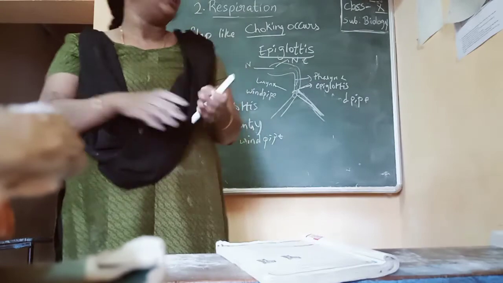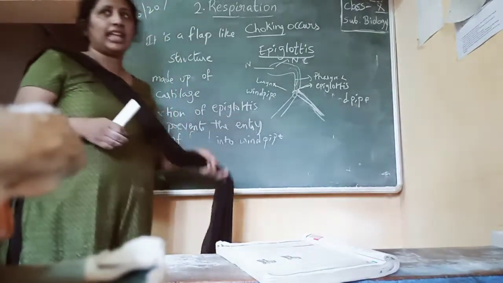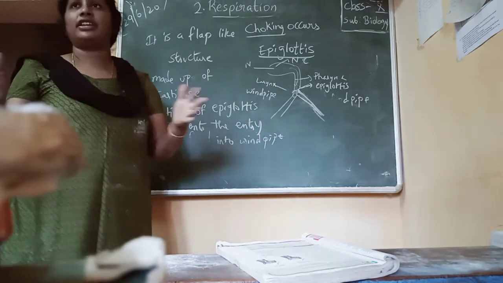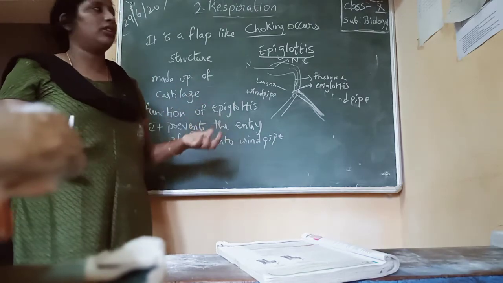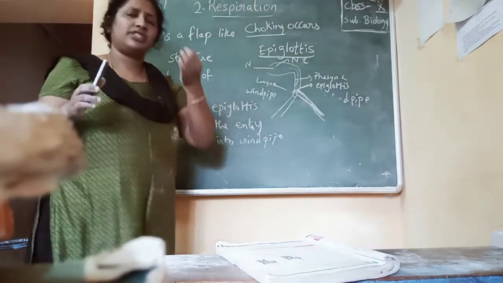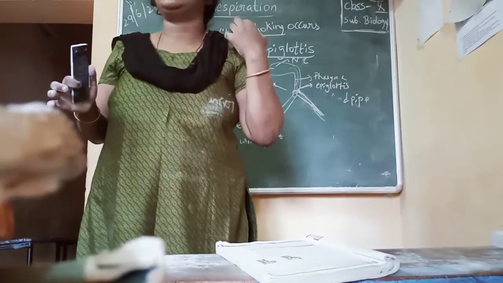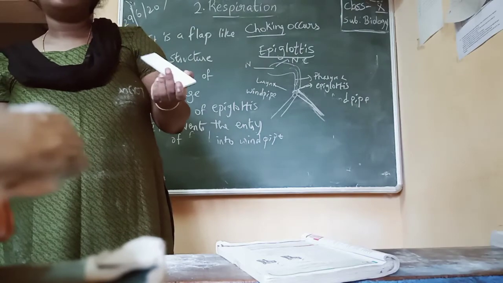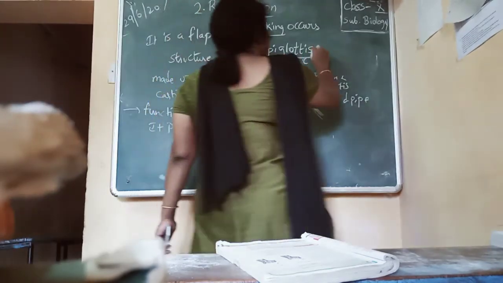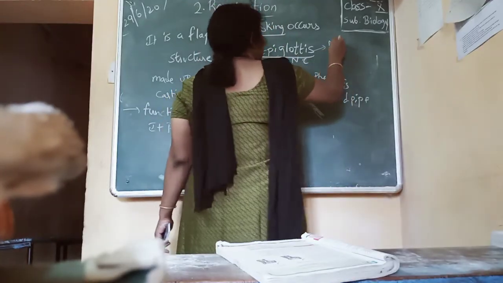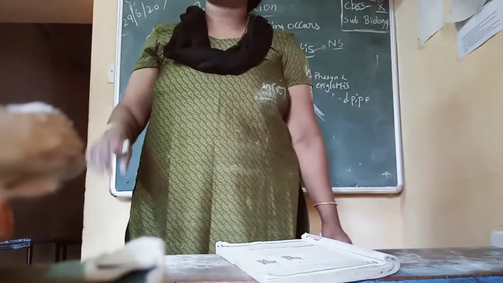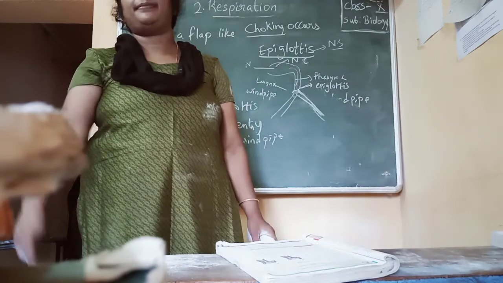That's why it is a very important part. They have given it separately, they have not given it here. They have given it separately about the epiglottis, because the epiglottis is a very small structure but its function is very important. And the epiglottis is controlled by the nervous system. The opening and closing of the epiglottis is controlled by the nervous system and the brain itself.